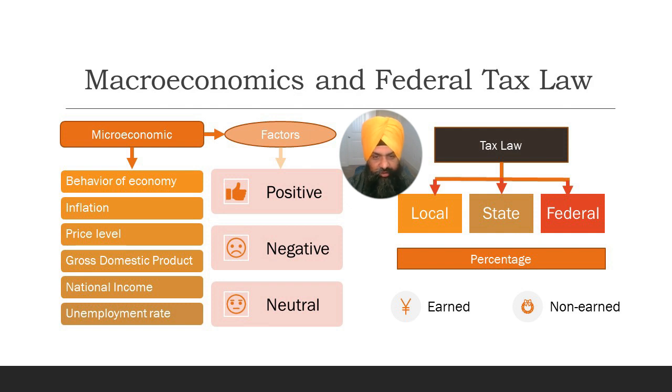Gross domestic product, also called GDP, a quantitative measure of the market value of all finished goods and services produced in a given period. National income. National income is an aggregate amount of money generated within a nation. Unemployment level. The rate of unemployment is a percentage measure of the unemployed share of workforce within the nation.